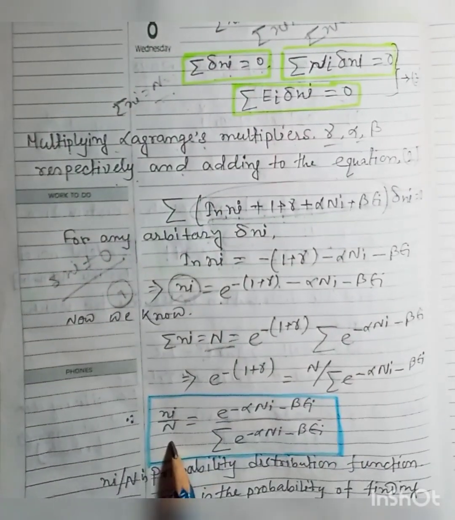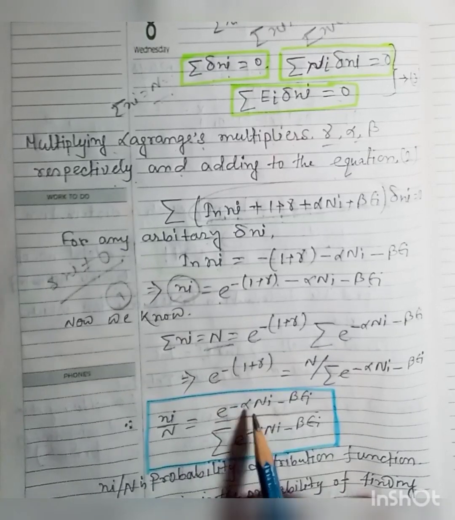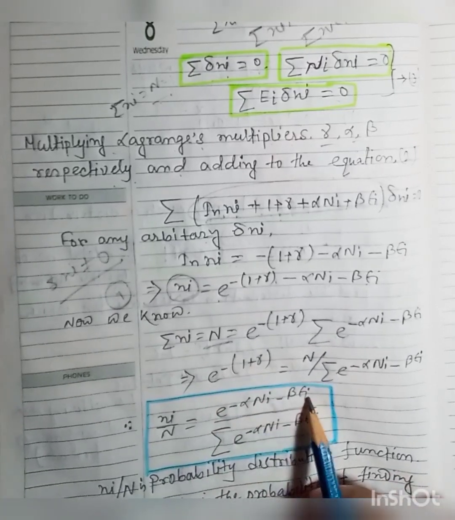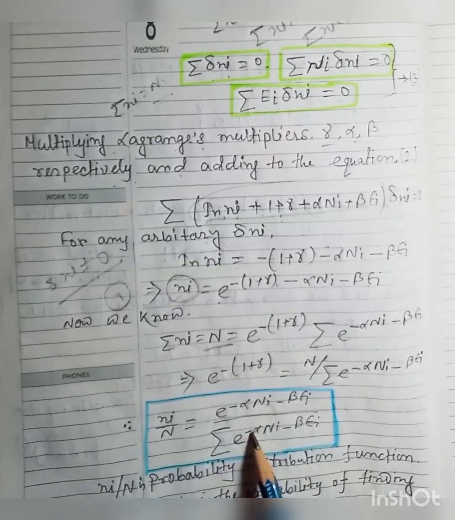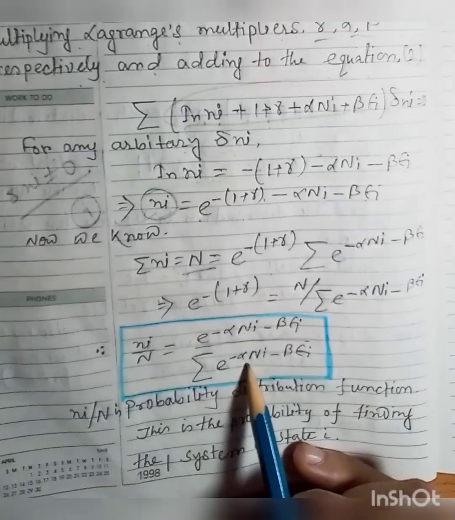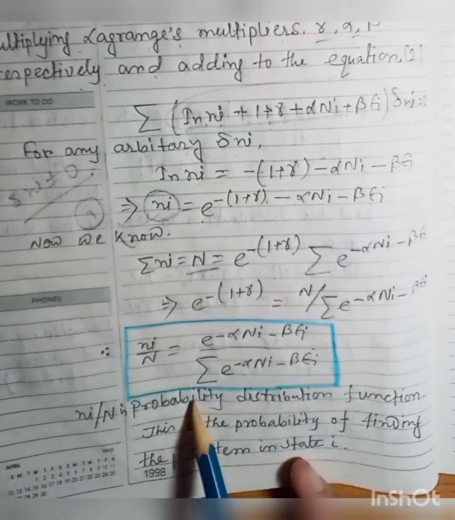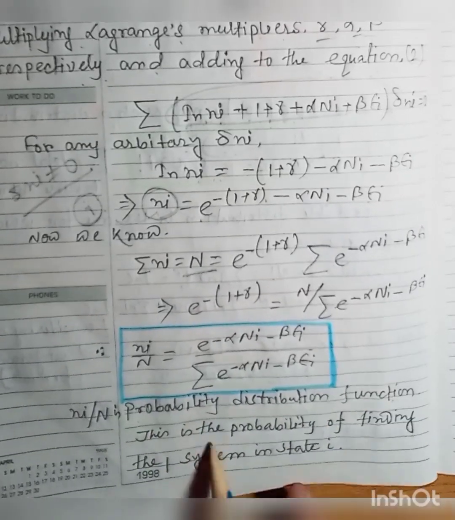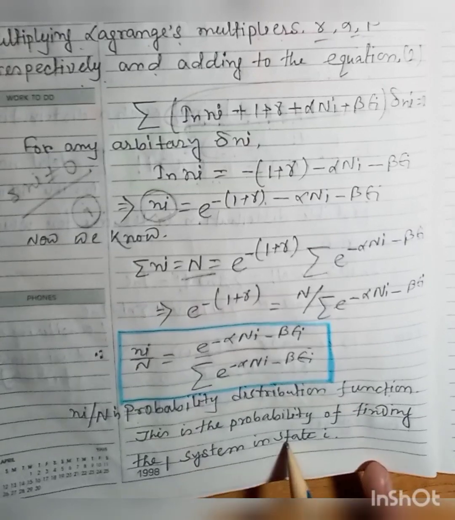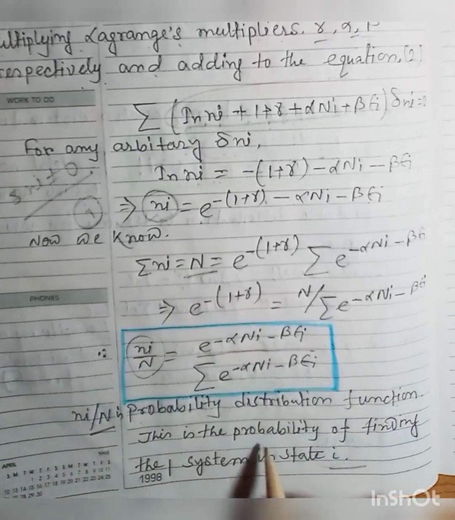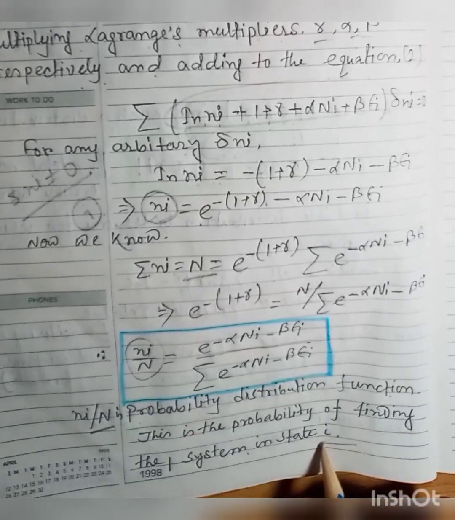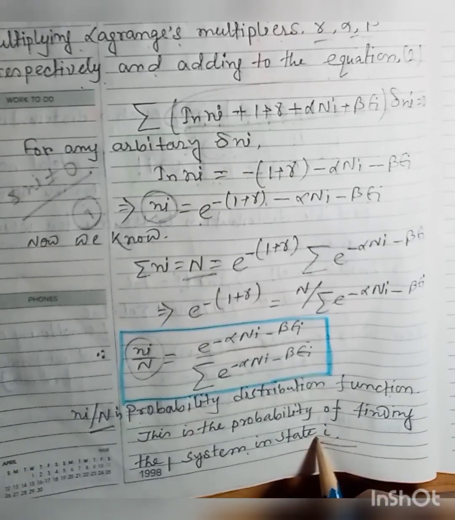So ni by capital N equals e to the power minus alpha ni minus beta ei divided by the summation of e to the power minus alpha ni minus beta ei, and ni by N is the probability distribution function. This is the probability of finding the system in state i in the grand canonical ensemble.